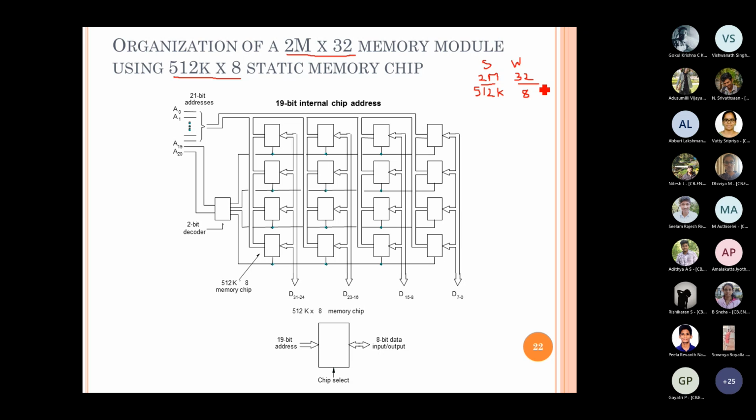Okay. We have to look at the required as well as the available, right? In terms of the capacity, the required memory size is 2M, whereas the available memory size is only 512K, right? So naturally, with a single 512K, we won't be able to achieve 2M locations required. So in that case, how many such 512K memories do I require?